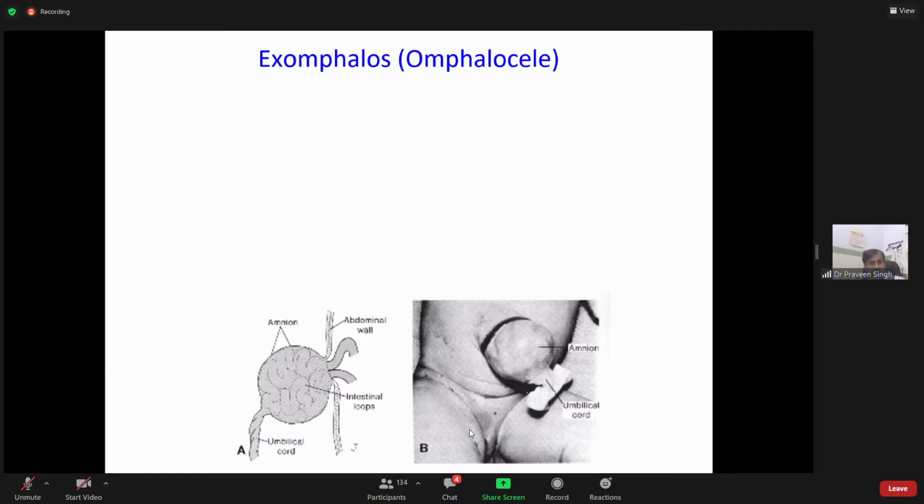Exam fellows, and omphalocele, something is coming out, you know exophthalmos, like goiter. Exomphalos. Again, please remember, it is an important thing. You need to remember that.